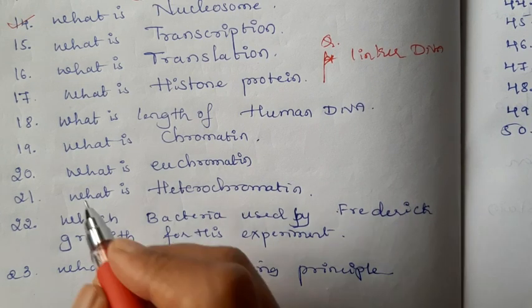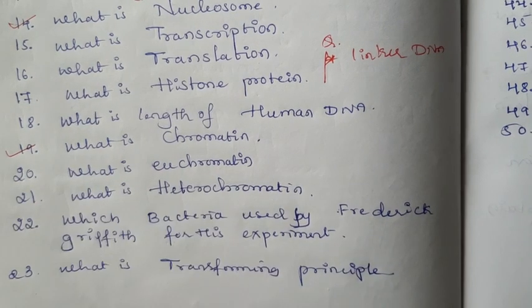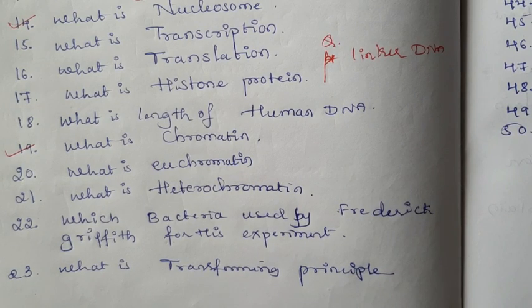Okay. Next question, we already completed 19 questions. The 20th question, what is euchromatin? Euchromatin is a type of chromatin which has a loose interaction between histone protein and DNA.